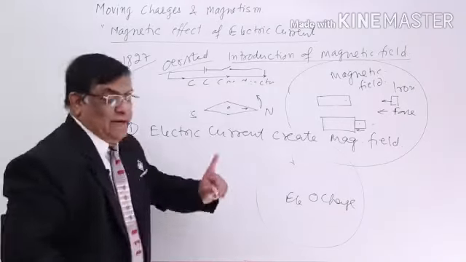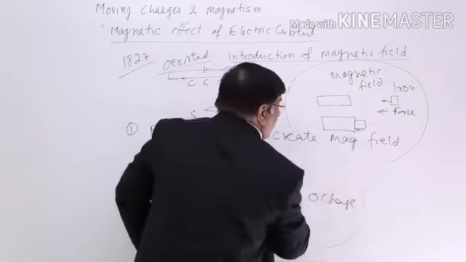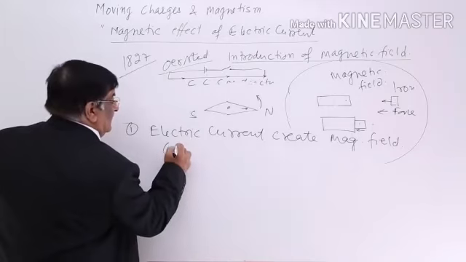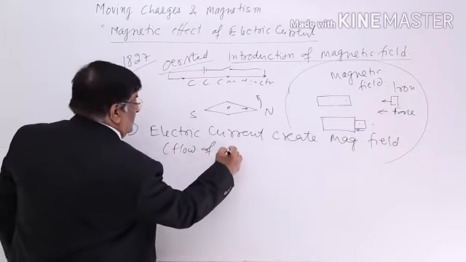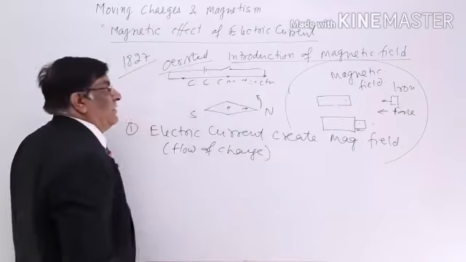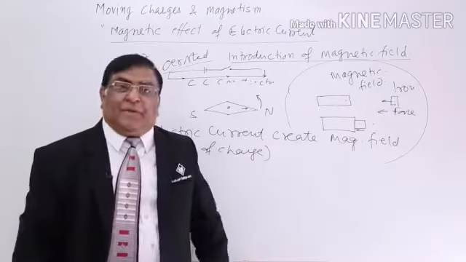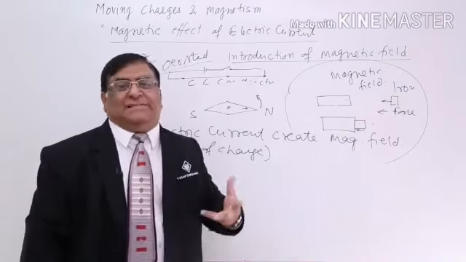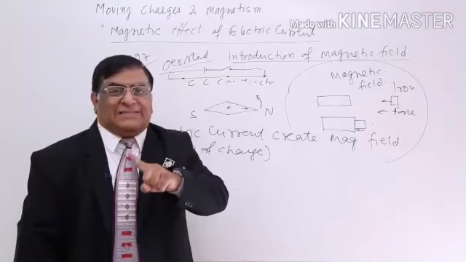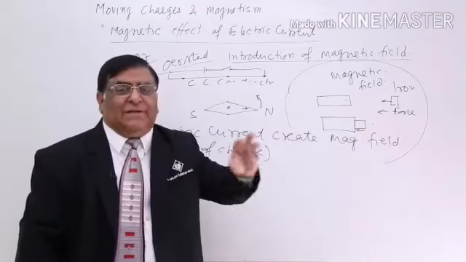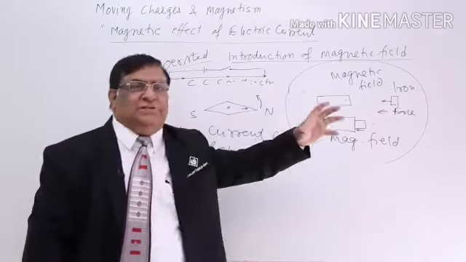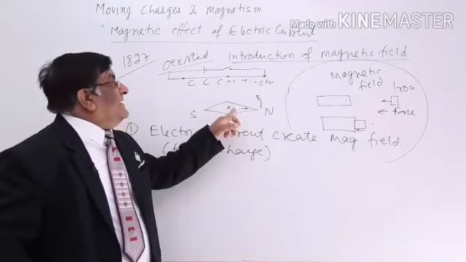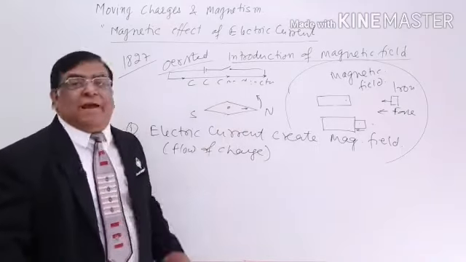What is an electric current? Electric current is flow of charge. So, we can say flow of charge creates magnetic field. But now, there is another thing. If a magnetic field is created by flow of charge, then who should experience it? So far, a mass creates a force and a mass experiences it. A stationary charge creates a force and a stationary charge experiences it. Now, if a magnet is experiencing it, how? This is current and this is magnet.